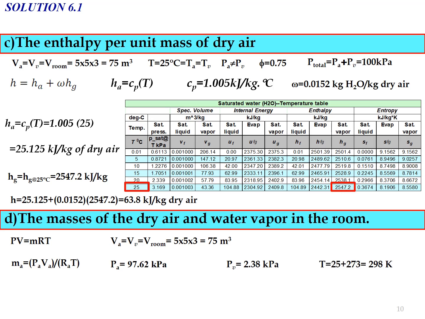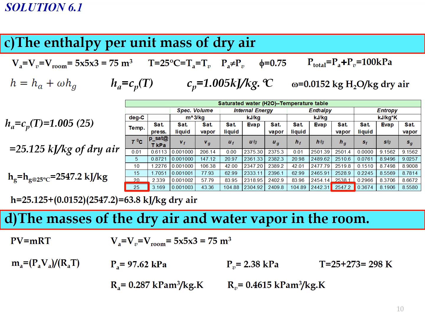So now for this formula, the temperature must be in Kelvin, so you need to convert the temperature from degree Celsius to Kelvin. So you need to add 273, so you will get T equal to 298 Kelvin. The value of Ra, the gas constant for dry air, equal to 0.287 kilopascal meter cubic per kg Kelvin.